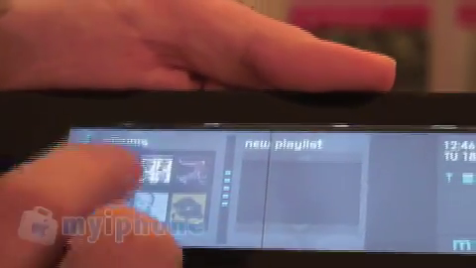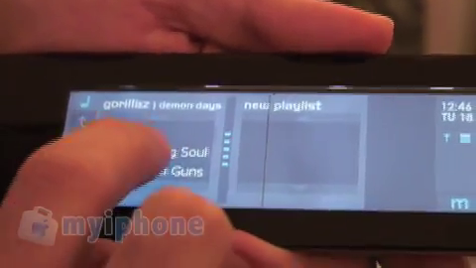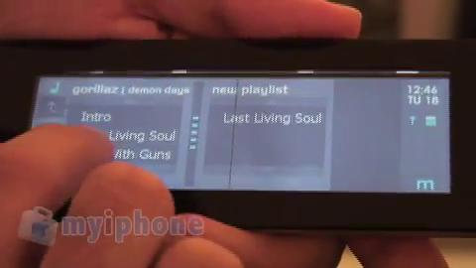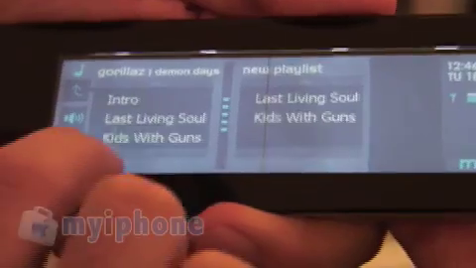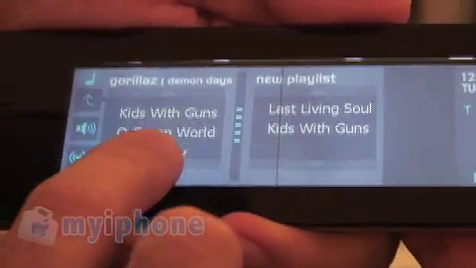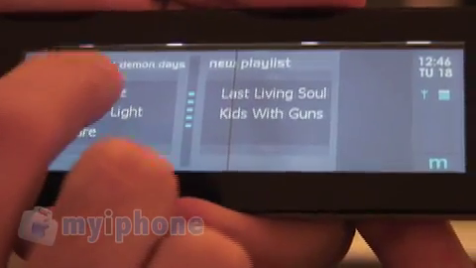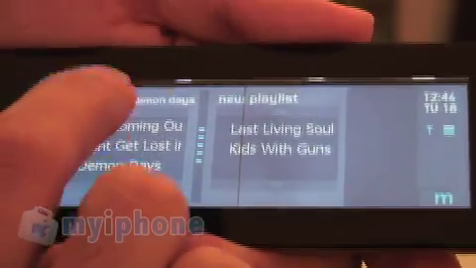Go to albums. Get a little Gorillaz going on here. Drag it over. Make a playlist on the fly. Scroll down the list. Scrolling a lot. Okay.